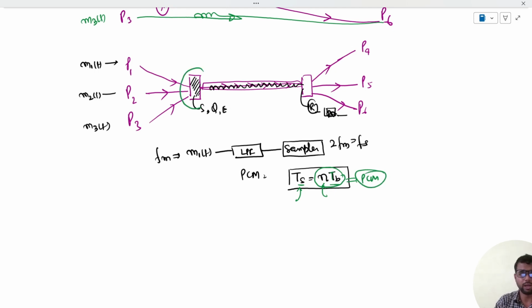So here we should have something that does the sampling in such a manner.